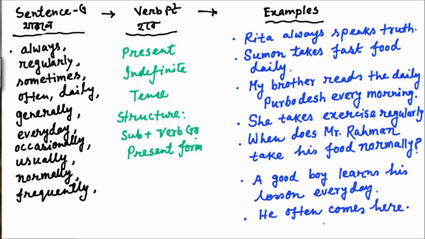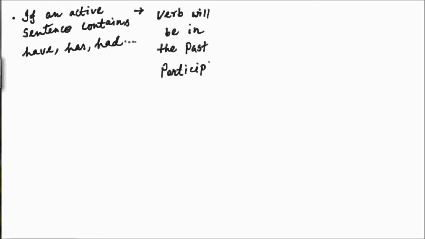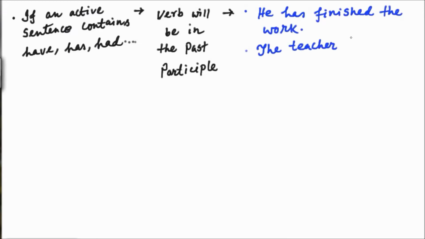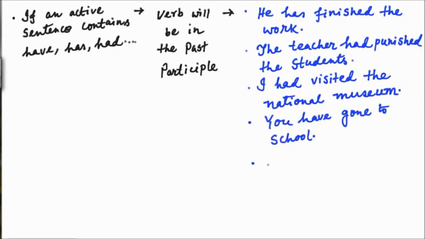He often comes here. Now we see another rule. If an active sentence contains has, have or had, then the verb will be in past participle form. So, he has finished the work: with has, the verb turns into past participle. The teacher had punished the students. I had visited the National Museum. You have gone to school.